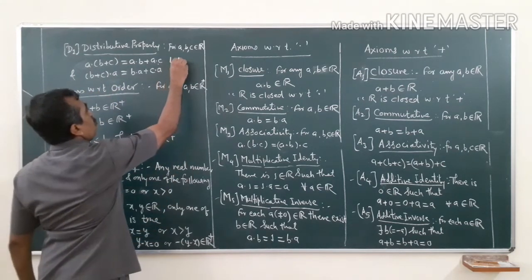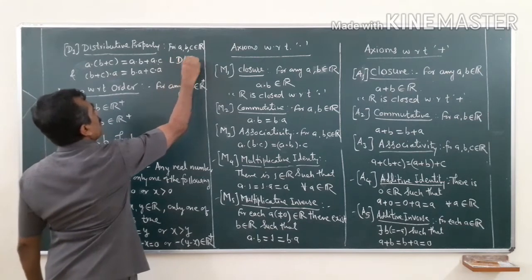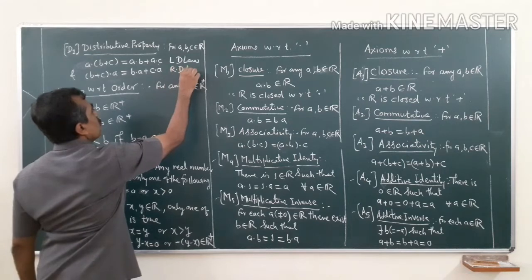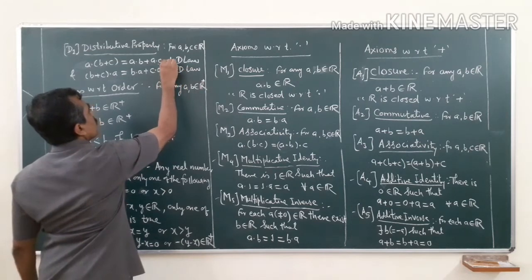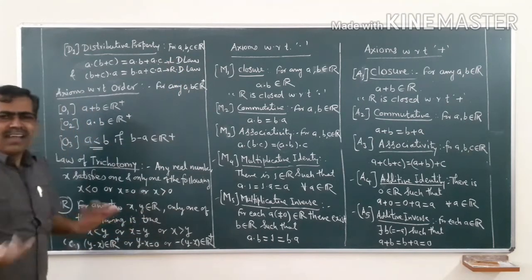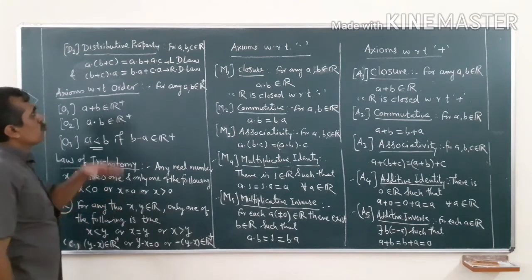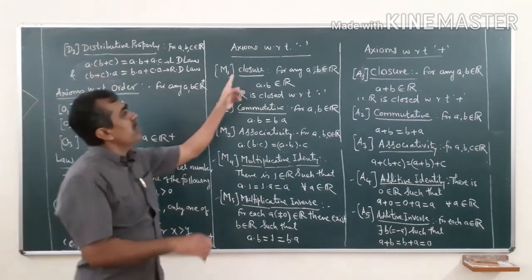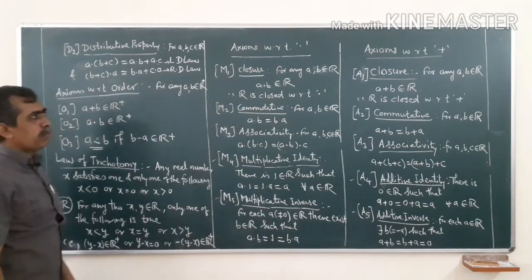Left distributive law, because a is to the left of this, and this is the right distributive law. And together they are called the distributive laws. So, this is the distributive property of real numbers, combinedly true for addition and multiplication.